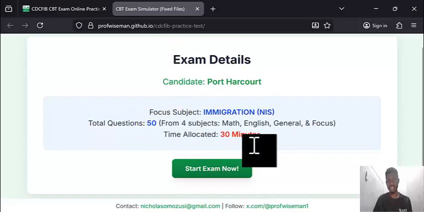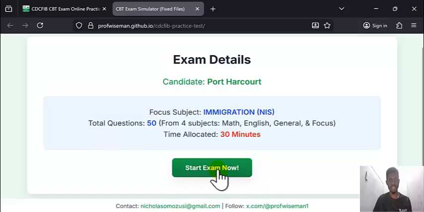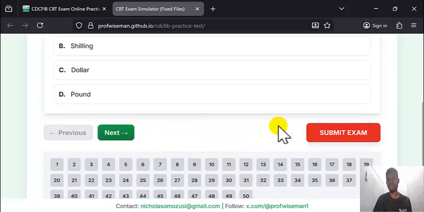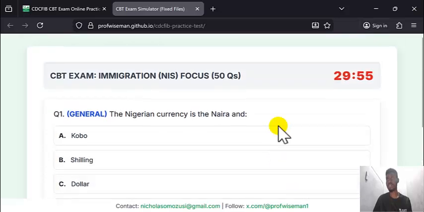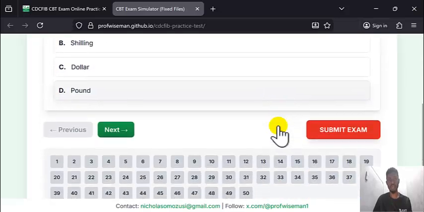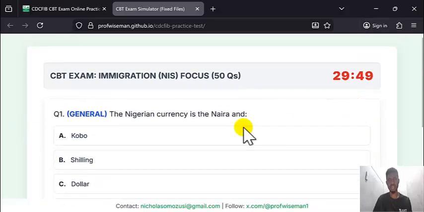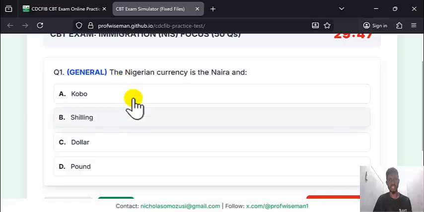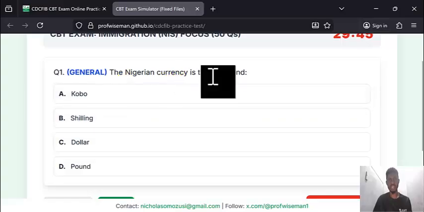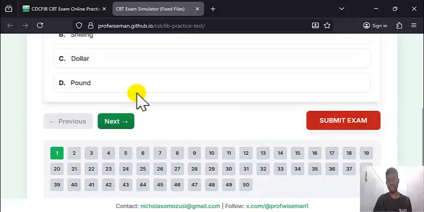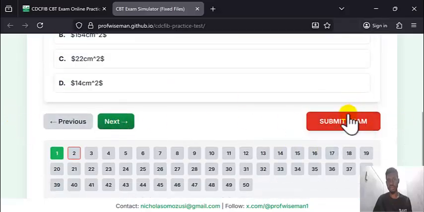As you can see, these are the instructions. You have about 30 minutes. You can click on start exam. Now this is the desktop mode. I will still create a video for the mobile mode. So you can see, you can read the questions. Nigeria currency is in Naira and what? Kobo. You click next, don't go to submit.